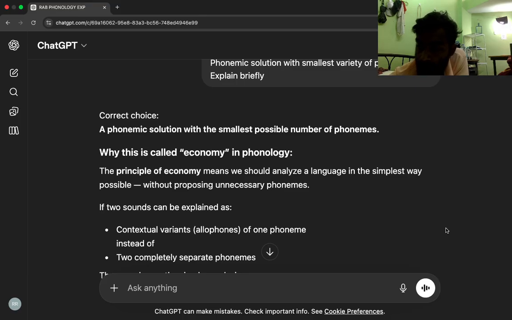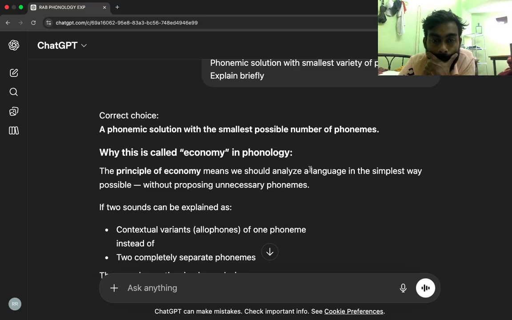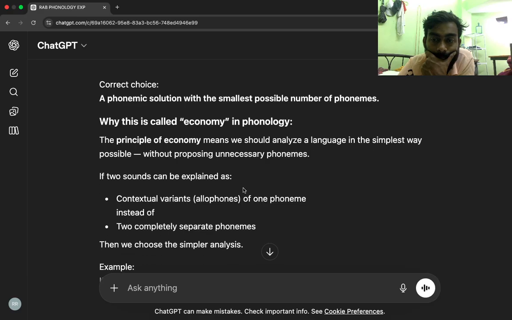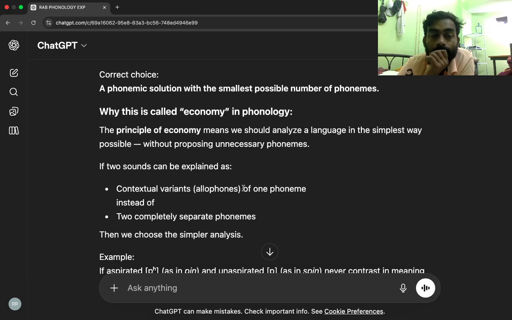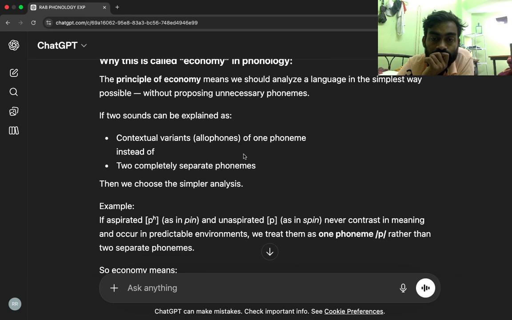Correct choice. A phonemic solution with the smallest possible number of phonemes. Why this is called economy in phonology. The principle of economy means we should analyze a language in the simplest way possible, without proposing unnecessary phonemes. If two sounds can be explained as contextual variants, allophones, of one phoneme, instead of two completely separate phonemes, then we choose the simpler analysis.